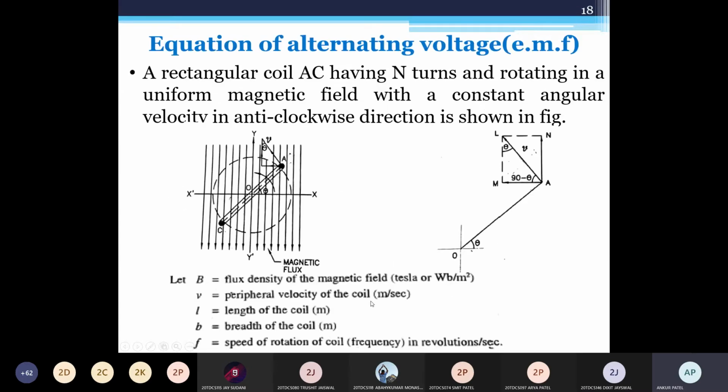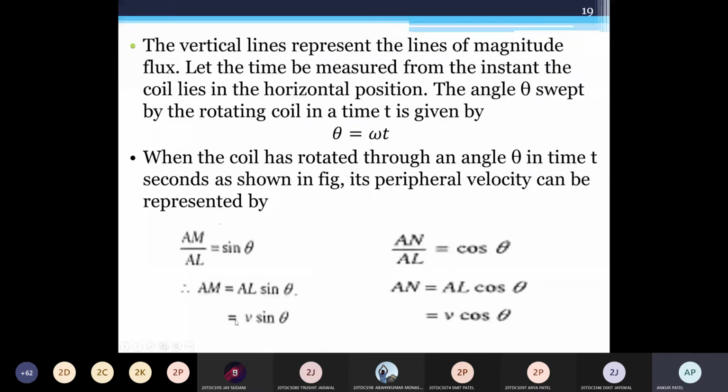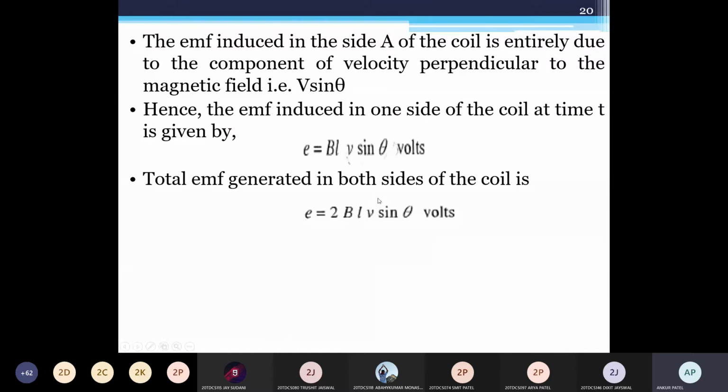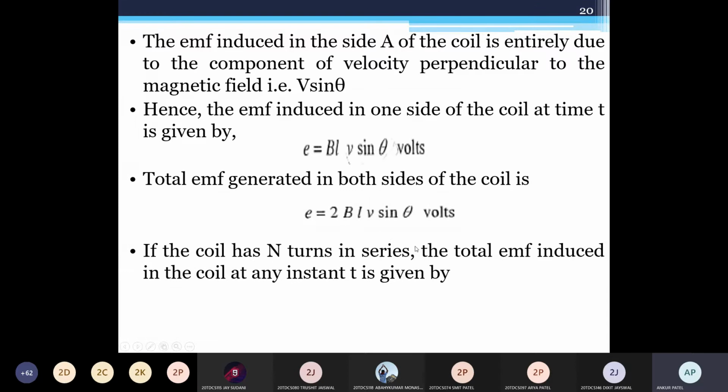We know that due to v cos theta and v sine theta, the flux is cut, meaning this v sine theta is perpendicular to the magnetic field. So that's why the EMF is generated. So E equal to BLv sine theta. Flux is cut by both sides of the coil, so it equals 2 BLv sine theta. A coil having N turns in series, so the total EMF is equal to N into 2 BLv sine theta.